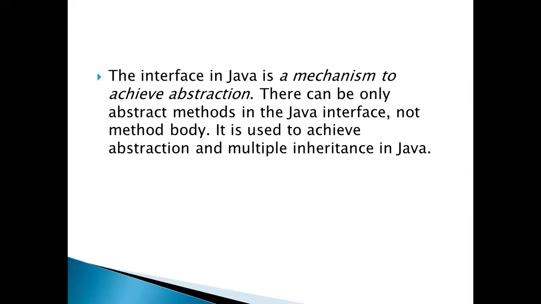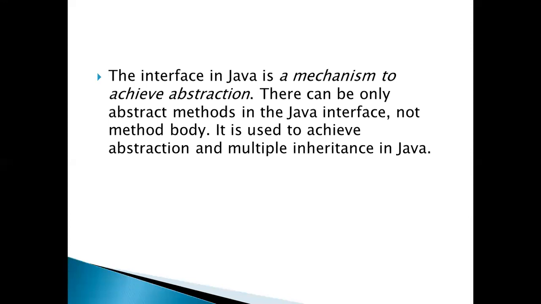Interface in Java is a mechanism to achieve abstraction. Through interface, Java achieves the abstraction part. In this part, you only write an abstract method, not the body. Suppose you have one method like print. You just use the abstract method and not the full print body.